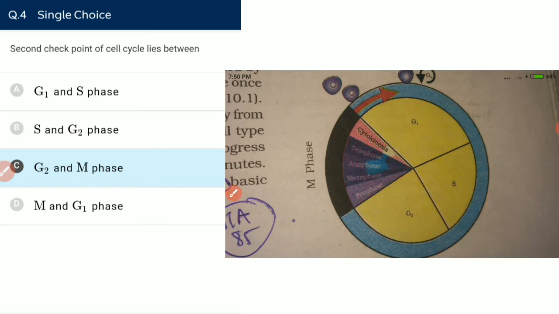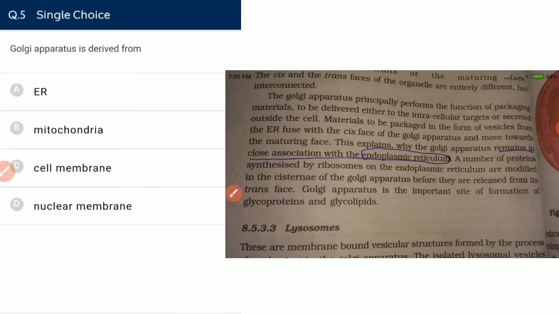Next part. Golgi apparatus is derived from ER. Golgi apparatus is nothing but fragments of ER, because the composition of ER and Golgi apparatus is absolutely the same. They are both made of cisternae and vesicles.